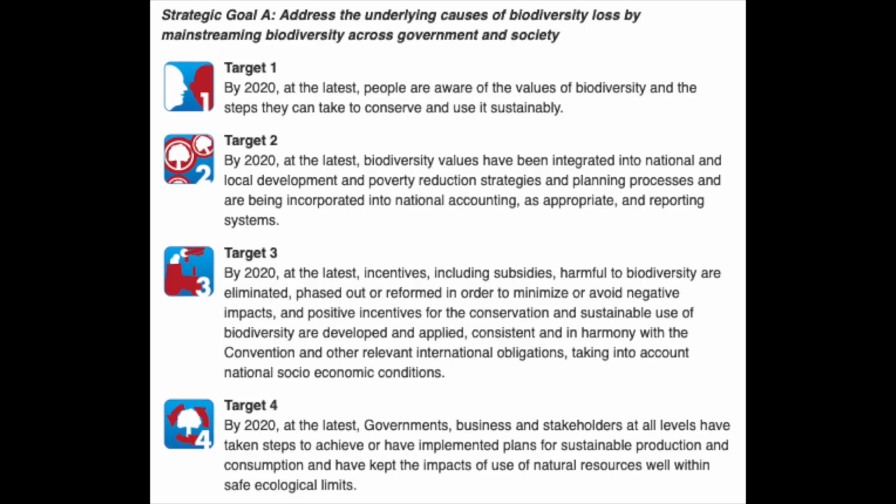I don't mean for any of this to be depressing. I just want to break down the UN's biodiversity goals so that we understand where we are and what we need to do to keep making progress forward. So let's take a look. The first 4 Aichi targets address Goal A.